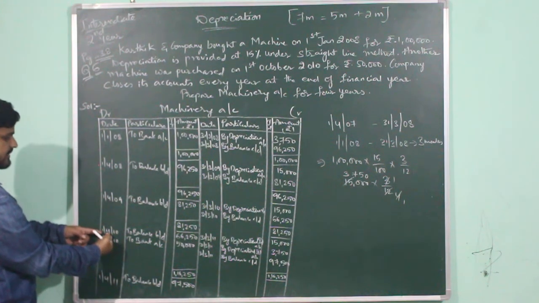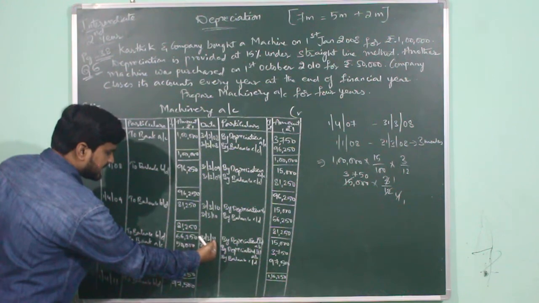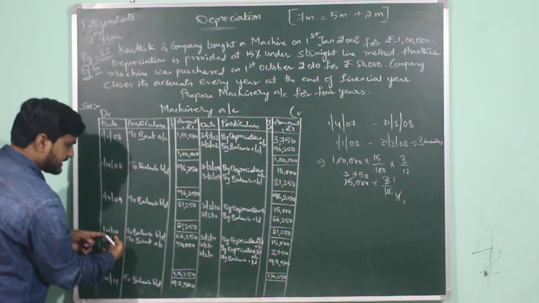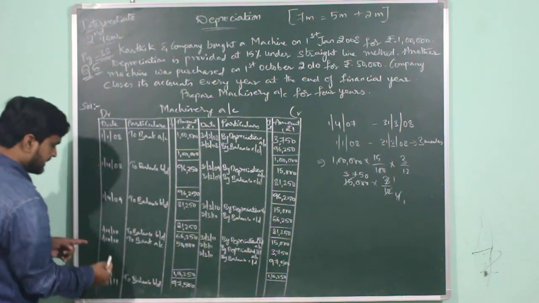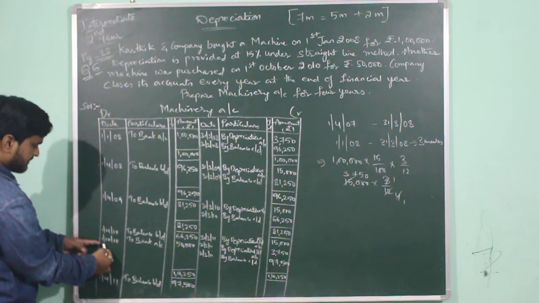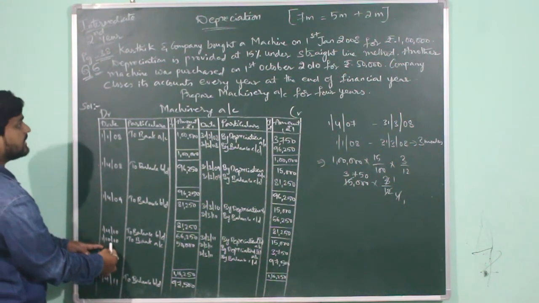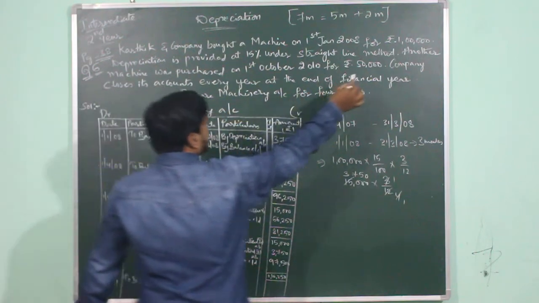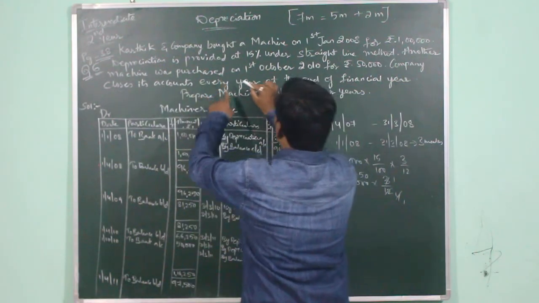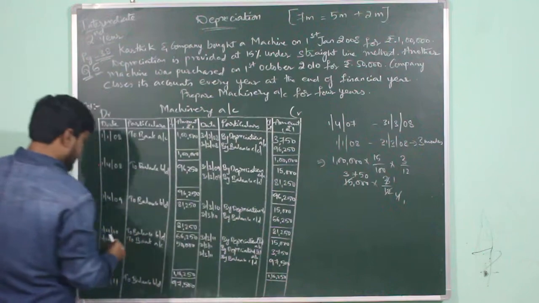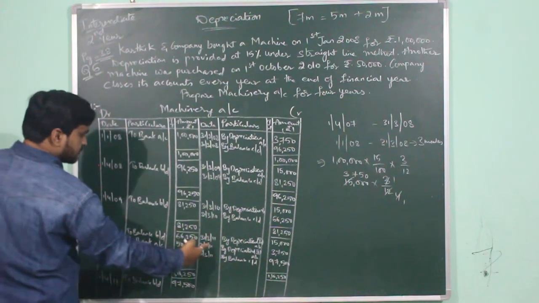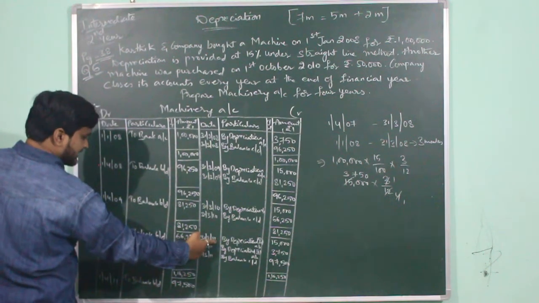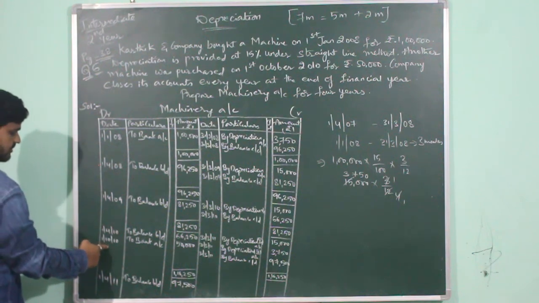This financial year will be ending on 31st March 2011. From 1st April 2010 to 31st March 2011, we come across the date 1st October 2010. The question has specified that another machine was purchased on 1st October 2010. So during the year from 1st April 2010 to 31st March 2011, we come across the date 1st October 2010.